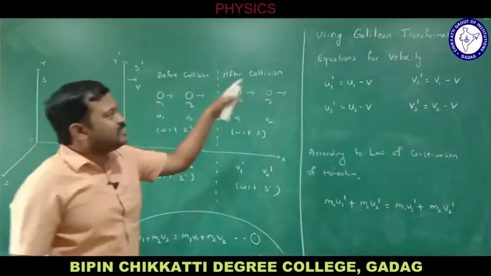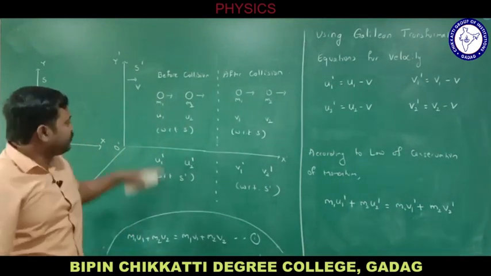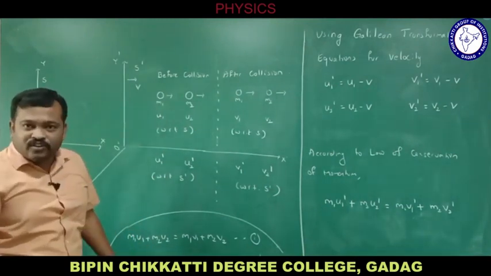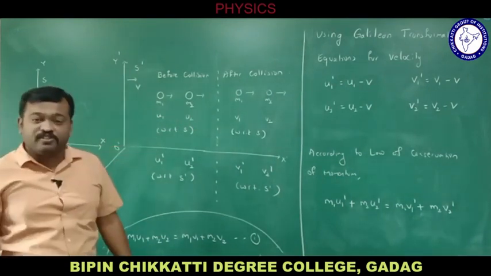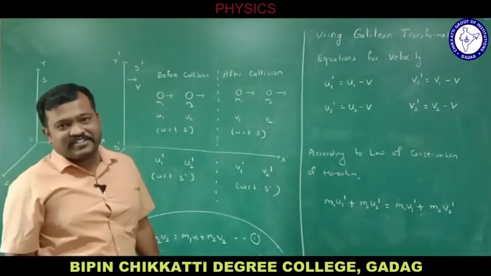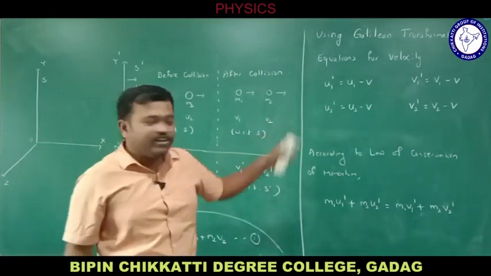These are Galilean transformation equations for velocities. The equations which combine the physical quantities of two inertial frames of reference are called transformation equations. These two are Galilean transformation equations for velocity.